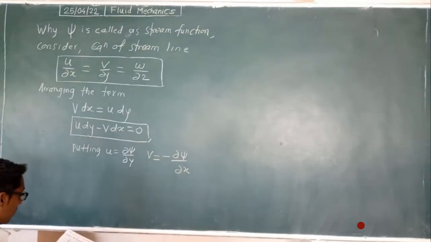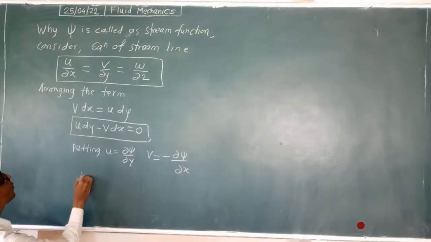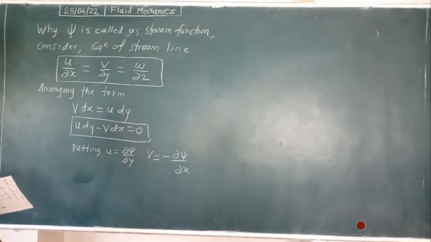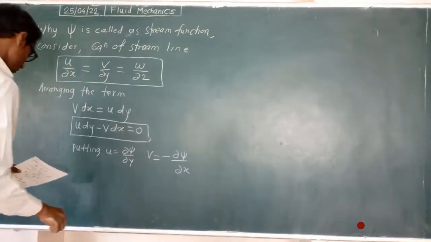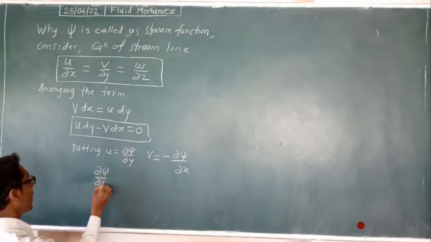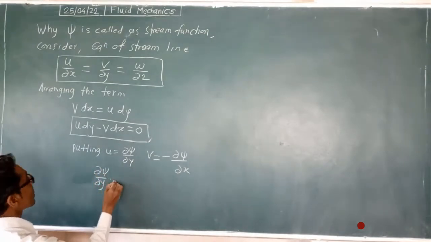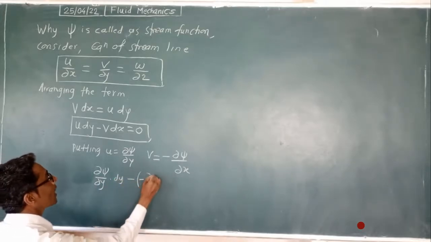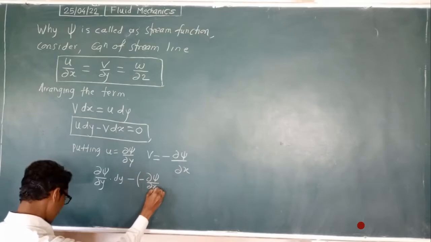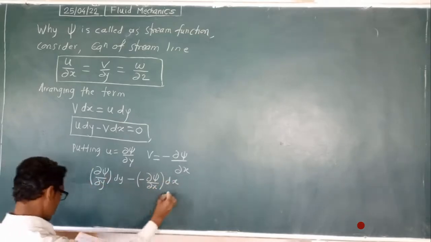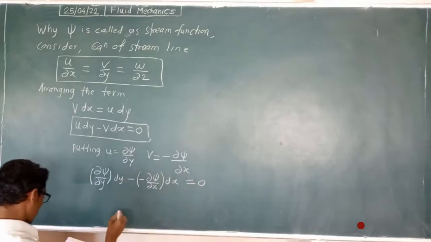So here, dψ/dy into dy minus, with the minus sign, minus dψ/dx into dx is equal to 0.